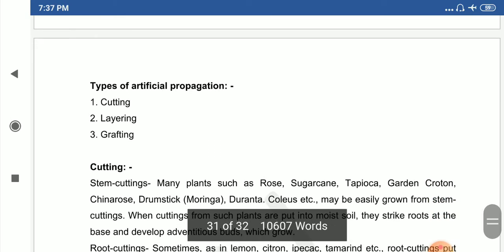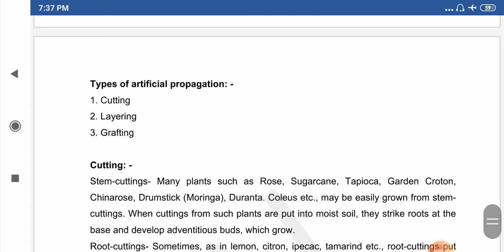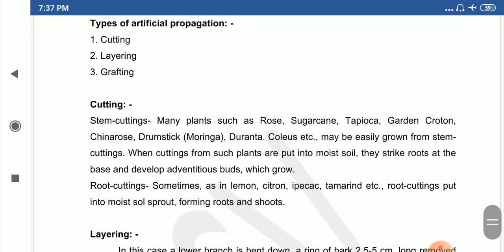There are different types of artificial or vegetative propagation techniques: grafting, layering, and cutting. First, what is cutting? Cutting is generally called stem cutting. In many plants like hibiscus or lemon, we cut the stem and develop it into a new plant; that is called stem cutting.